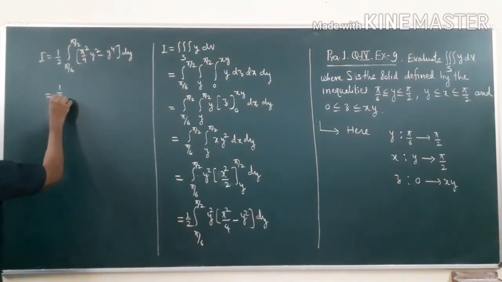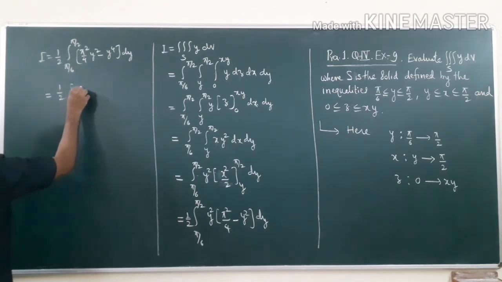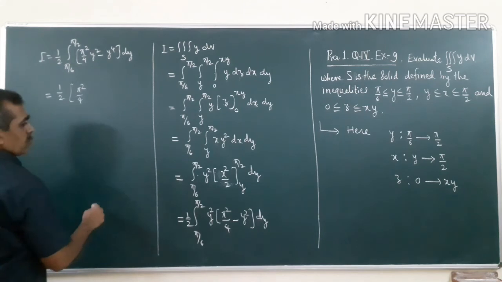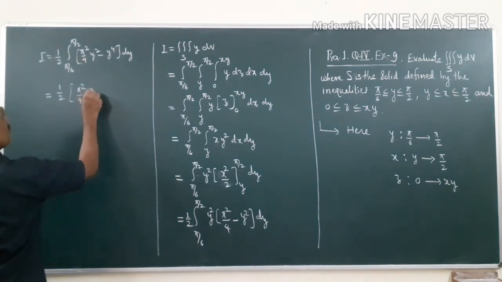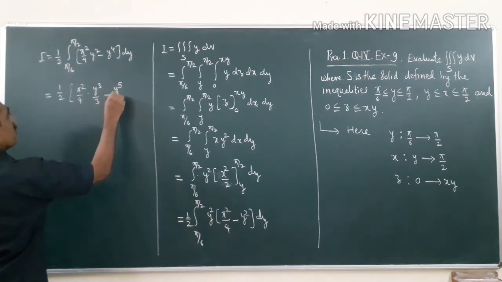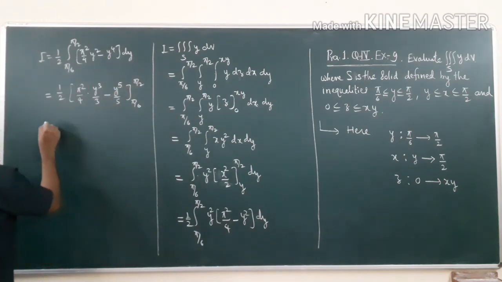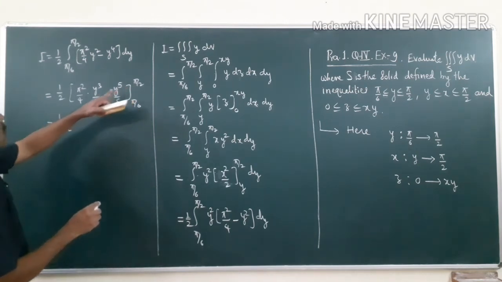So this is equal to half, pi square by 4 into y cube by 3 minus y raised to 5 by 5, from pi by 6 to pi by 2. So this equals half. Now put pi by 2.